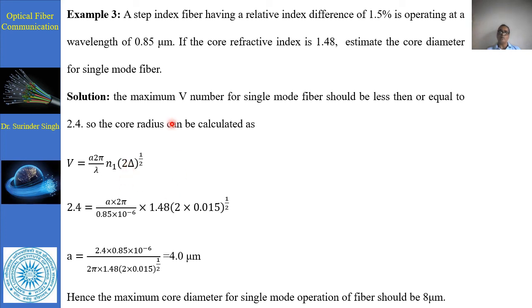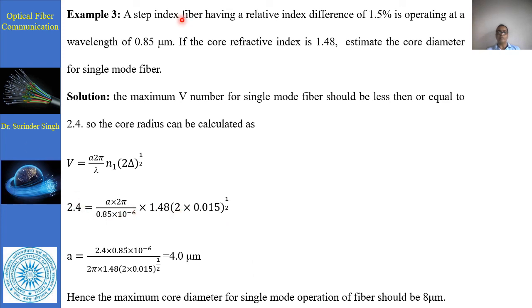Now if we want, instead of NA we may put sine theta times the square root of n1 square minus n2 square, and sometimes sine theta is equal to theta, which is the acceptance angle, and the solid acceptance angle is equal to pi theta square. Then pi times n1 square minus n2 square we can put in the solid angle.